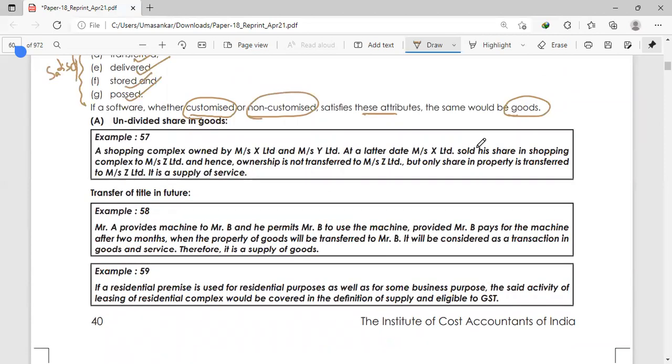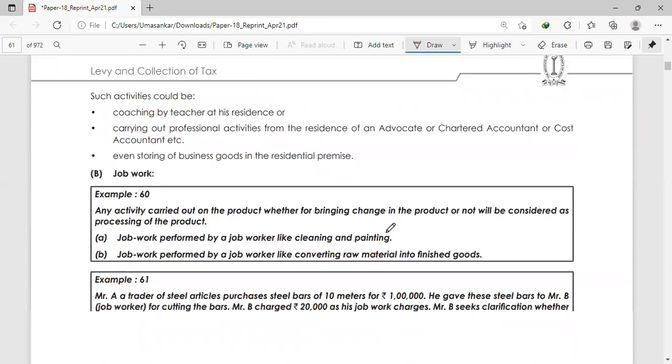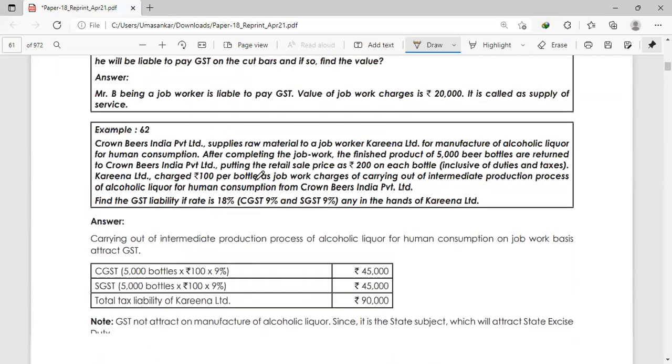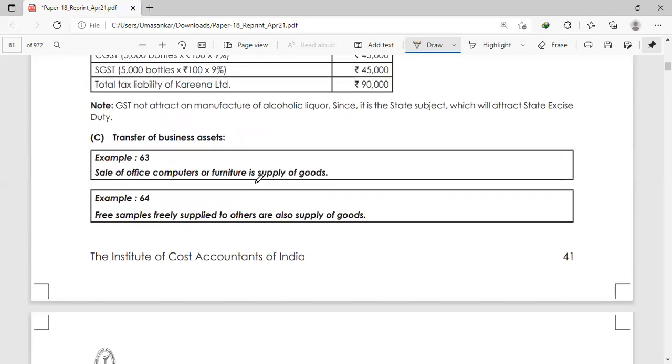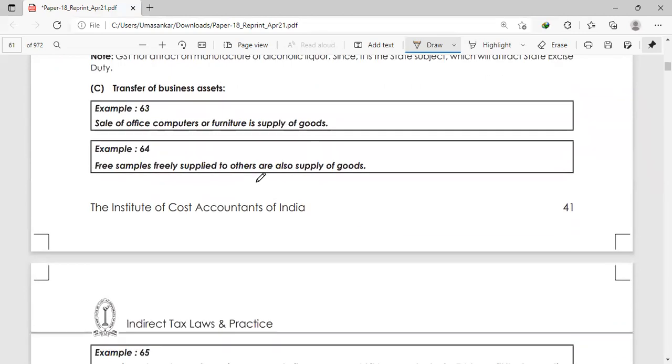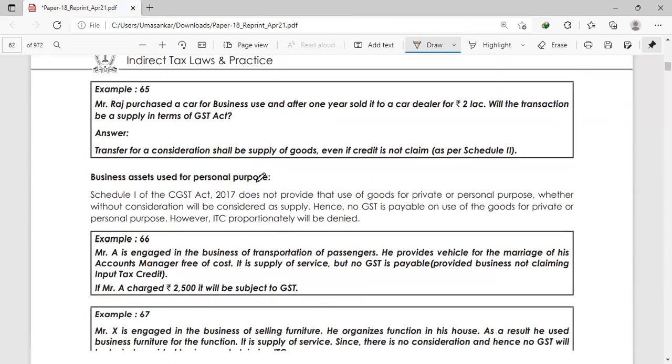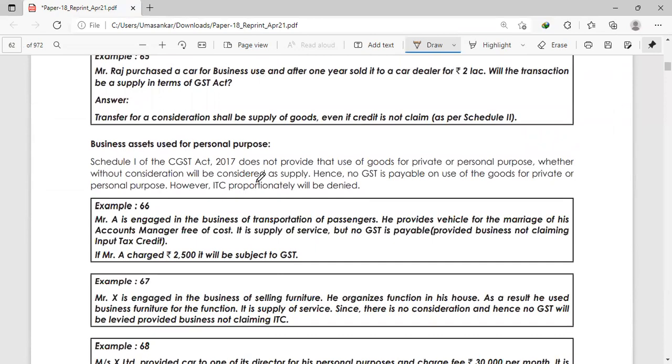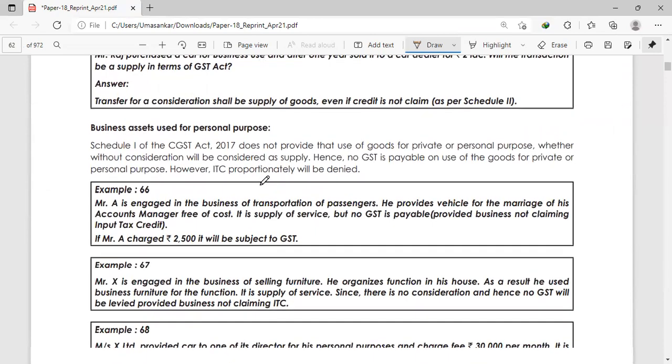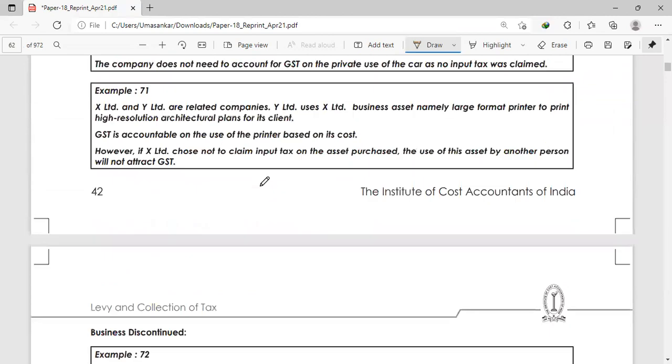Now we'll go to job work. Examples are there for all the points. I'm not going into depth. You can read this by yourself because I have already explained it to you in simple language. So I am skipping it.